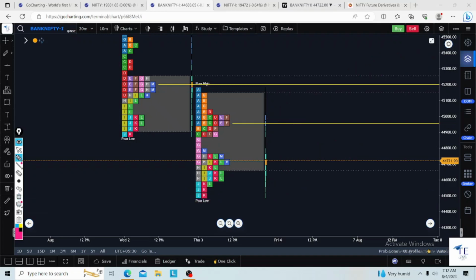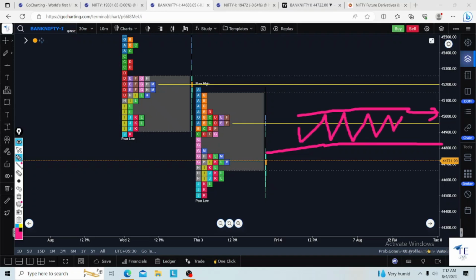If the market opens flat, that means opening in between 45,000 and 780, then this is a non-trading zone for me. This 200 points in Bank Nifty is a non-trading zone for me. I will wait and see what is happening here. Any acceptance below, then I will go for a short, and the direct target is the previous day low. If acceptance above, then the direct target is 250.